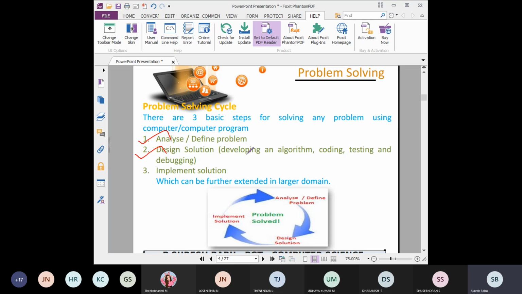Designing itself should consider everything, that is algorithm. Algorithm is again divided into two things, that is a flow chart, or implementation by means of pseudocode. And coding, testing, debugging, these come under design solution. Finally we should implement that solution to become a good software.